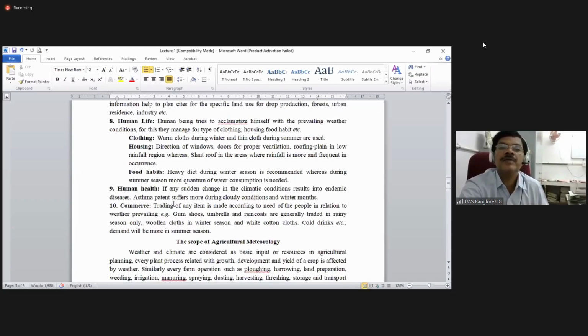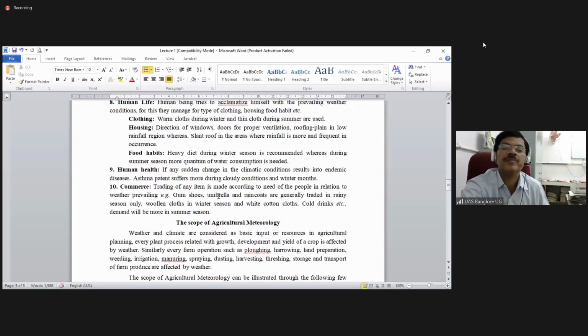Then accordingly, the food habits: a heavy diet during winter and a light diet during summer, with more water consumption. Like this, we decide based on the weather parameters. So accordingly, human health is also decided.